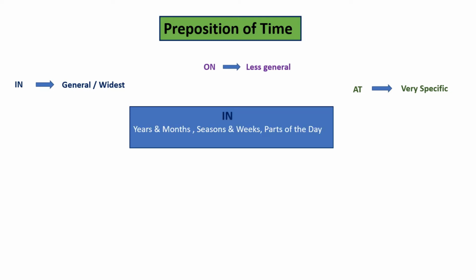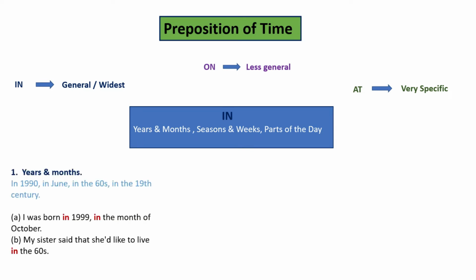We'll start with in first. In is used with years and months, seasons and weeks, and also parts of the day. Now example number 1 here. For years and months we use in. Example, in 1990, or in June month, in the 60s period of time, in the 19th century.